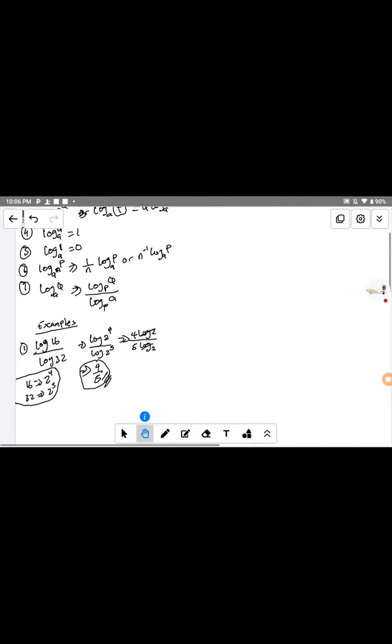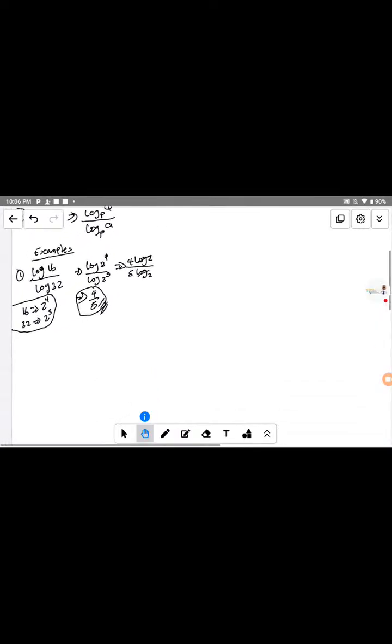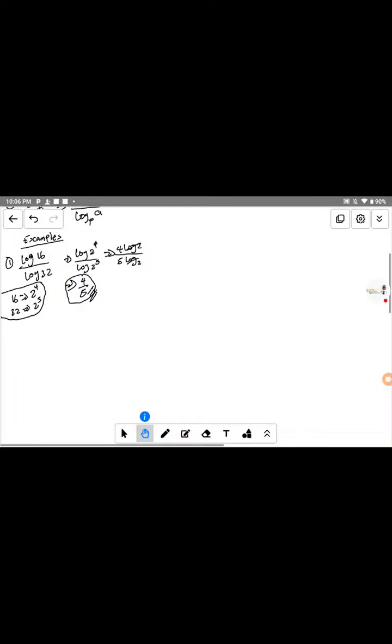Okay, well understood. Let's move to the next example, and I'll pick this example from a WAEC past question. Let's say this is example 2.